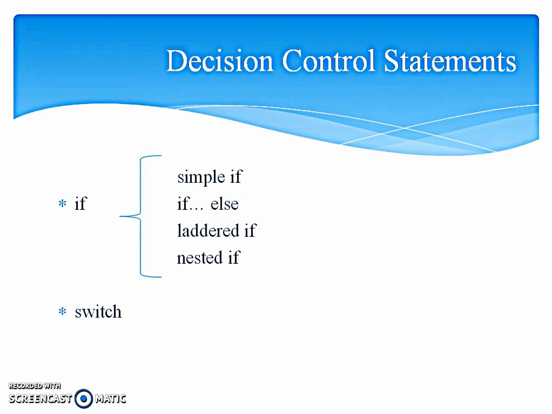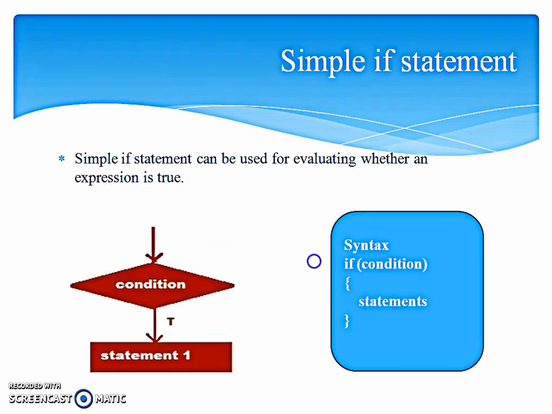First of all, we'll start with decision control statements. Under decision control statements, there are two types of statements available in C: if and switch. Again, if is subdivided into four types: simple if, if else, laddered if, and nested if. One by one, I'll be explaining all of them to you.